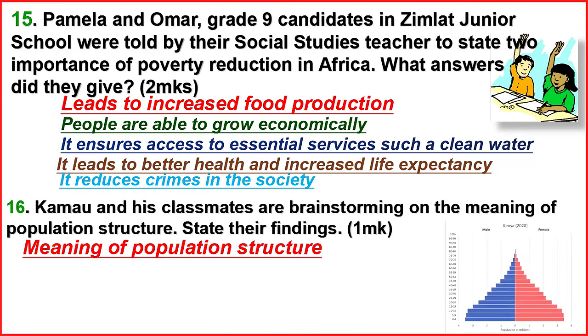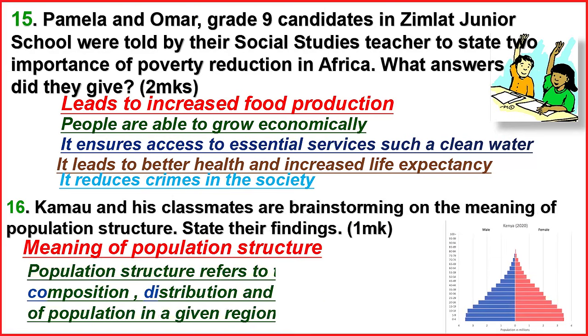Number one, population structure refers to the composition, distribution, and the characteristics of population in a given region, in terms of sex, age, and so on.